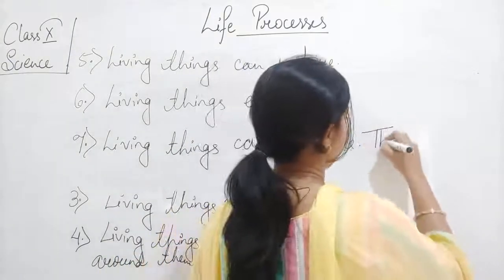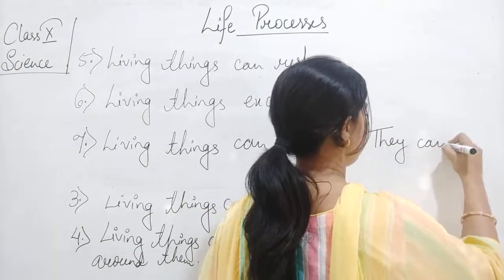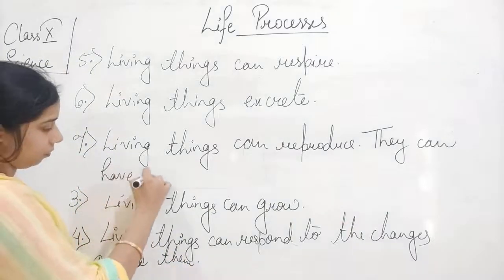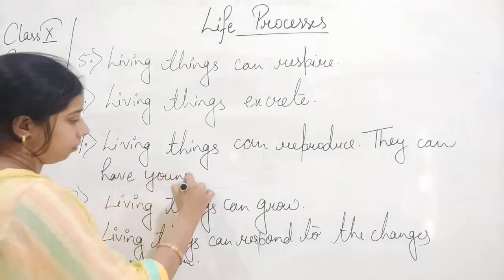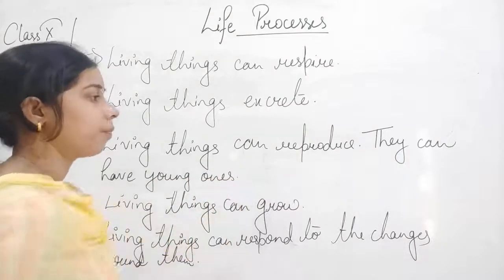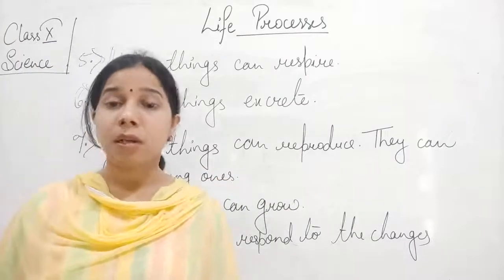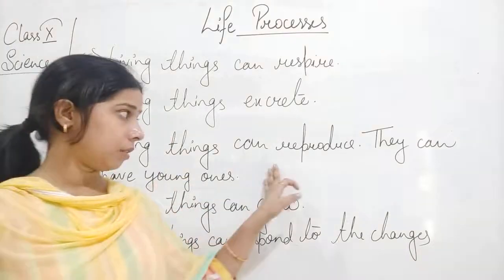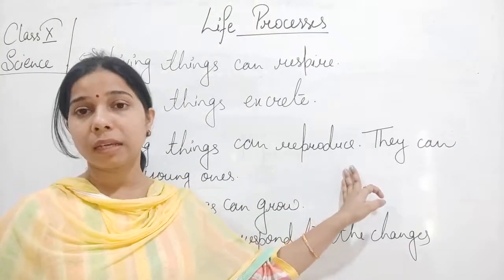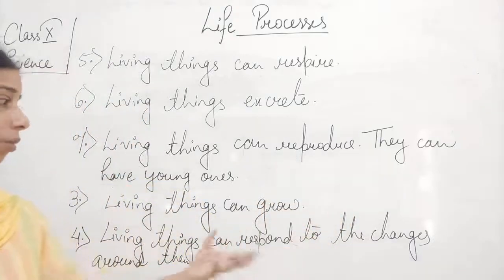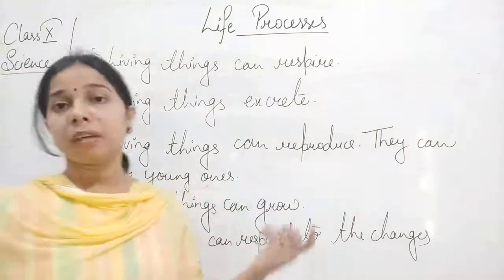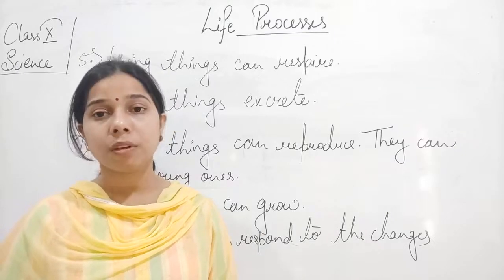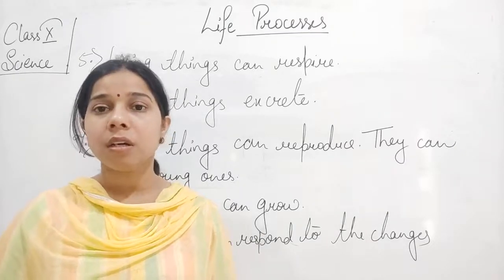They can have young ones. Reproduction is shown by living organisms. It means they give birth to their young ones. But the non-living things do not show the characteristic of reproduction.